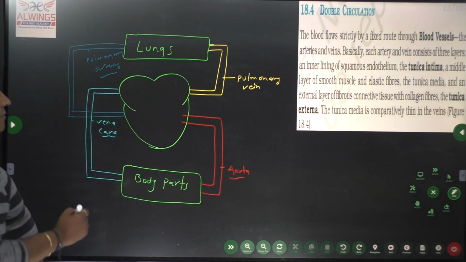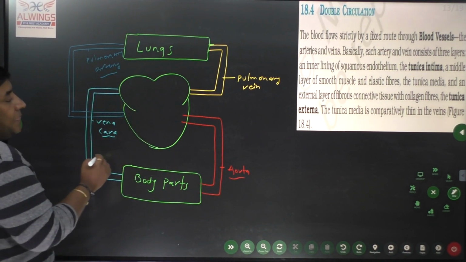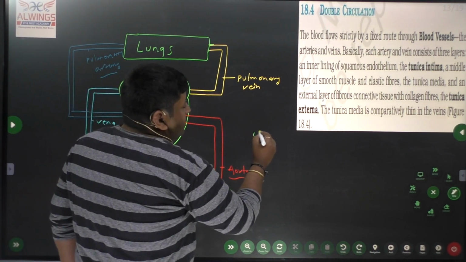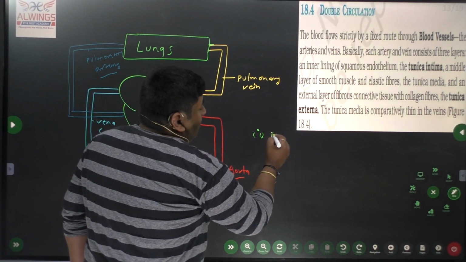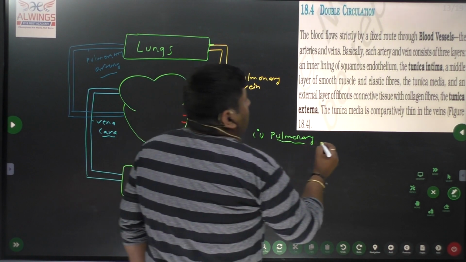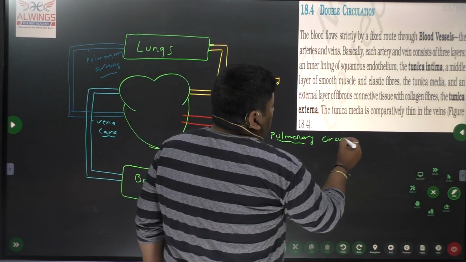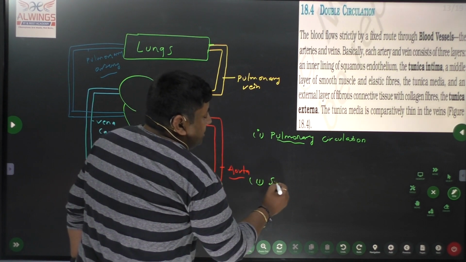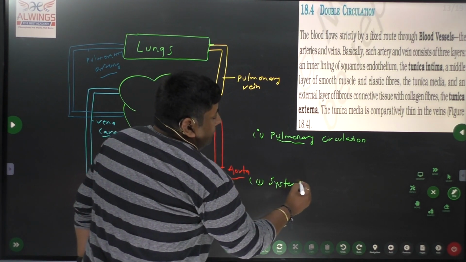In this diagram we can find the two types of systems. The first stage is pulmonary circulation, and second we have systemic circulation.